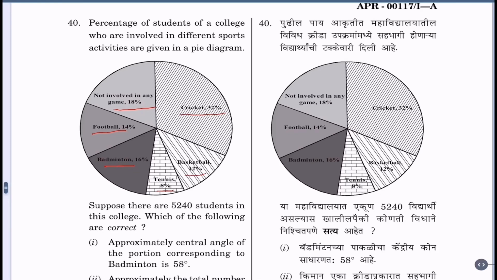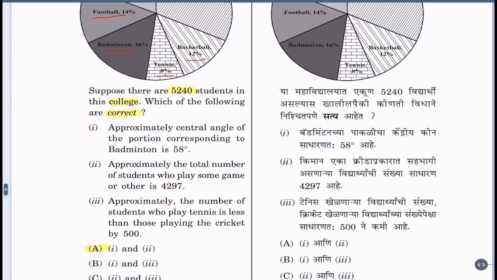Suppose there are 5240 students in the college. Now which of the following are correct? Number 1. Approximately central angle of the portion corresponding to badminton is 58 degrees. Now for badminton the percent is here 16%.